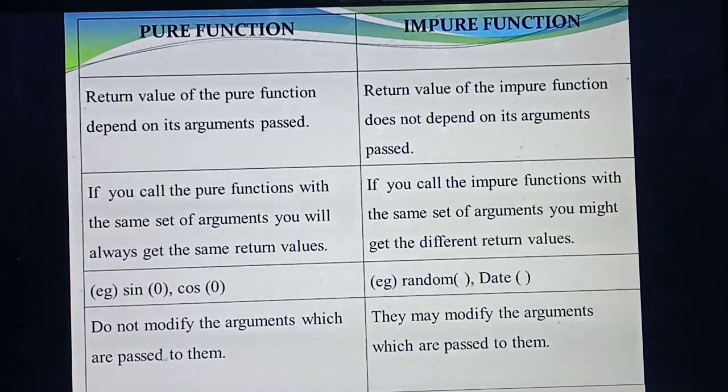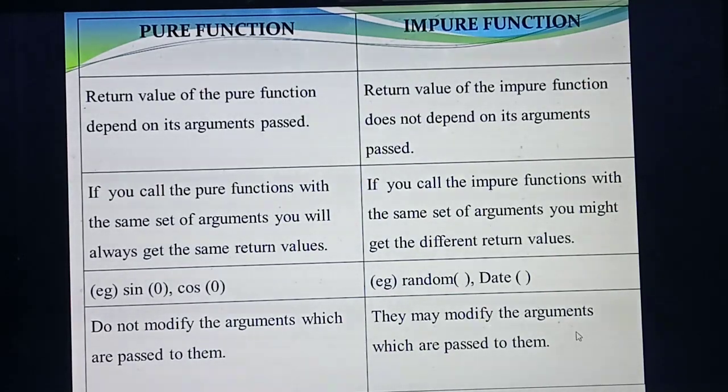Okay. Here, pure functions do not modify the arguments which are passed to them. You cannot modify. For example, sin 0: can you modify the value 0 in sin 0? No. So you cannot modify the arguments. But in impure functions you can modify, because today you get today's date and tomorrow you get tomorrow's date. For random, today you may get one number, 11 or 12, any one number. So here you can give any arguments and modify the arguments. Understood?